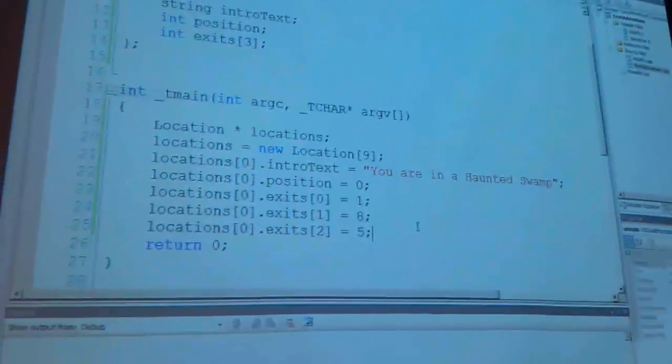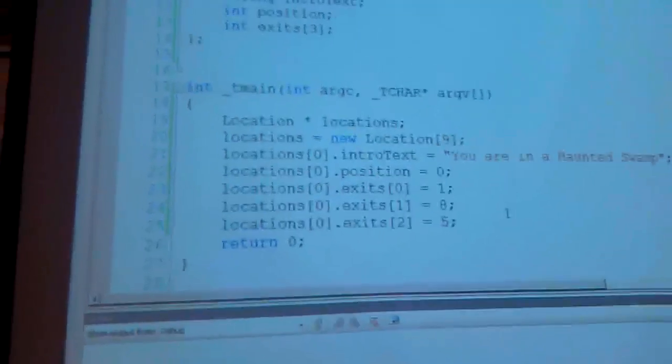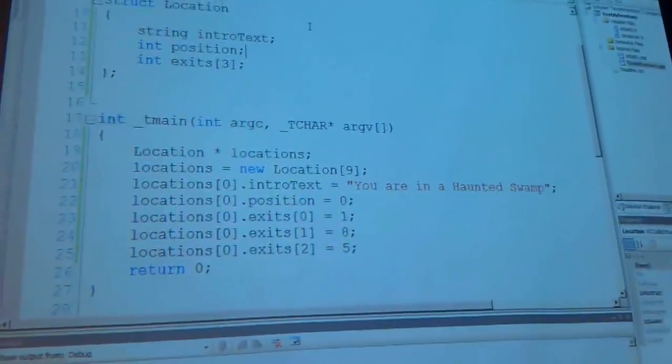What are some of the things we can store in a location? Enemies. Some kind of series of events. So I'll write events. That's all I will write. I'll make a list of events. Now, what is an event?